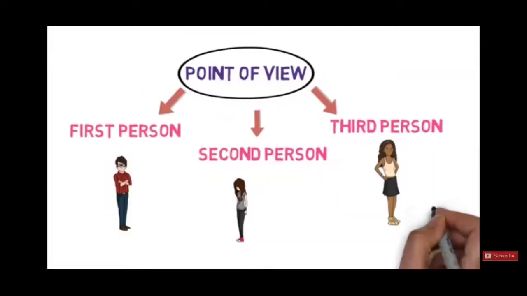Okay. Now, we will see the point of view. Personal pronouns stand for three persons: first person, second person and third person. First person is the person who is speaking. Second person is the person to whom we are speaking. And third person is the person about whom we speak. She or he may or may not be present at the time of the action.